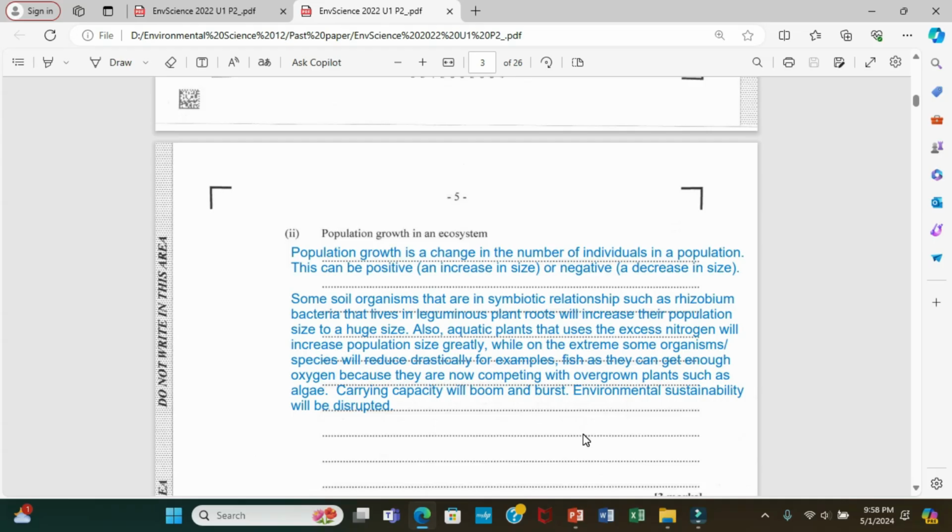Or what will happen? You're going to have water pollution and the place is going to get stinky, so it's going to burst. Eventually some of these plants will die and the population will come back down.